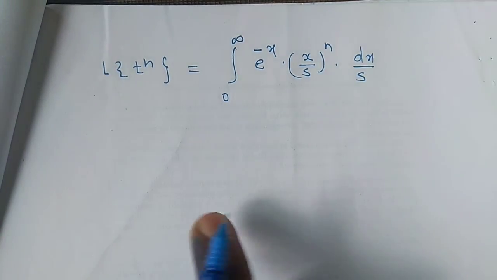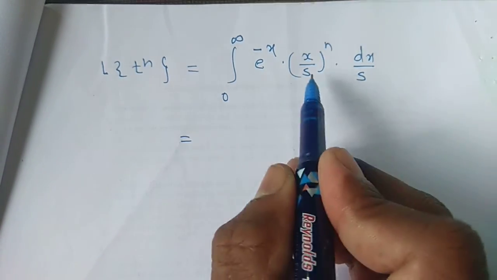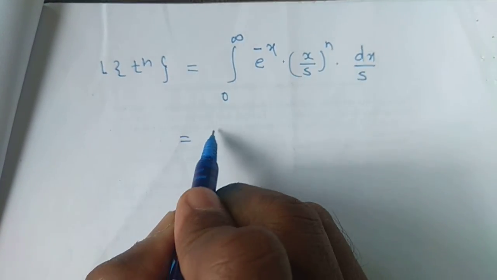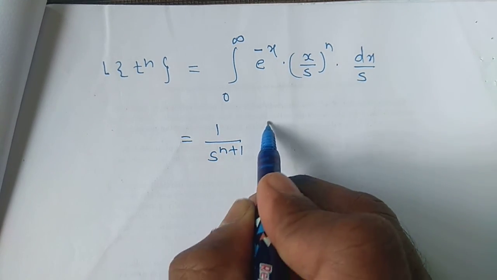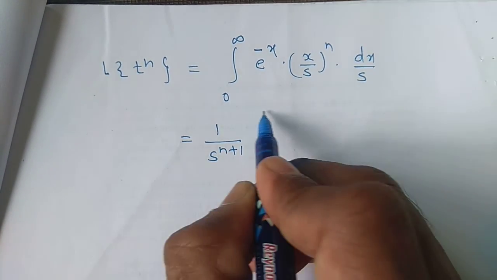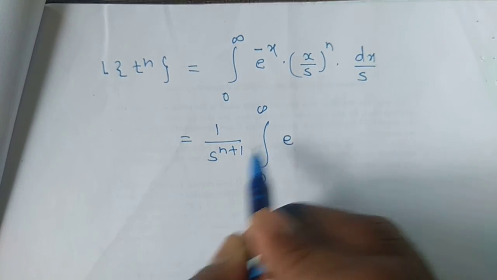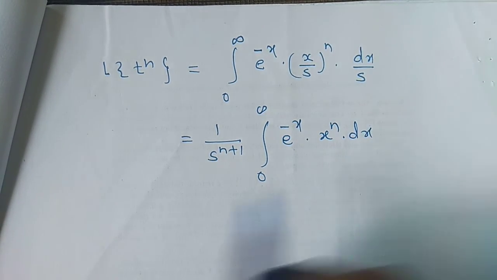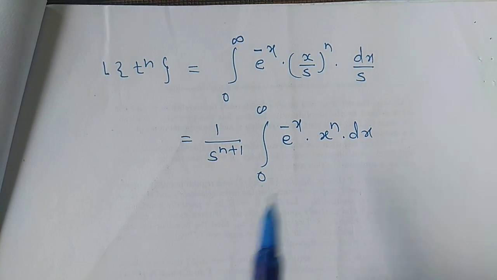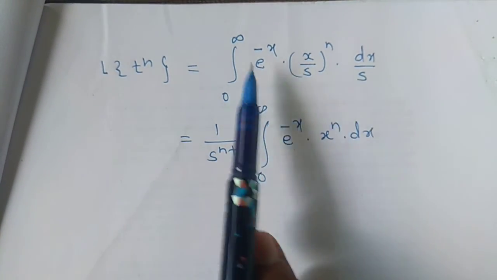Therefore this becomes, if we take 1 by s to the power n plus 1 outside the integral, 0 to infinity e raised to minus x into x to the power n dx. See friends, here we have used the substitution.